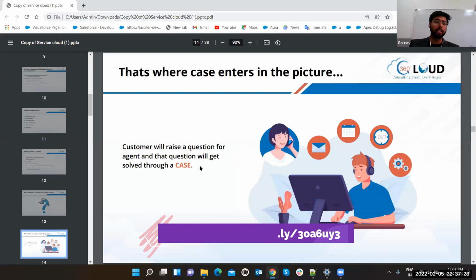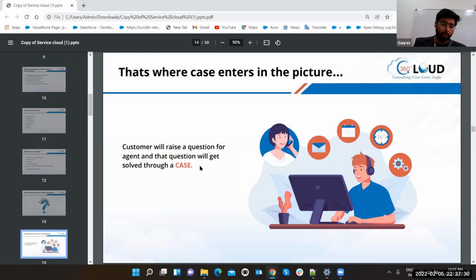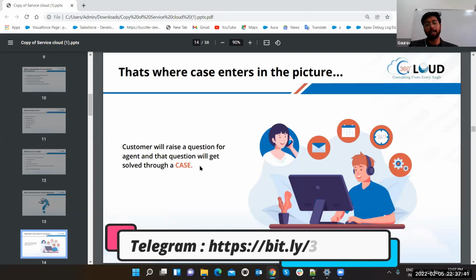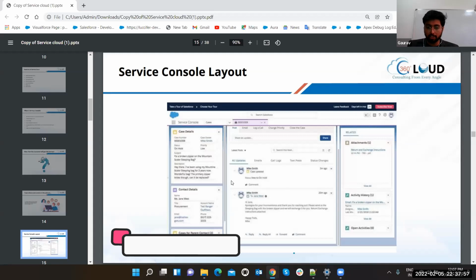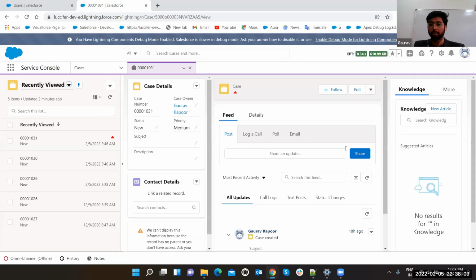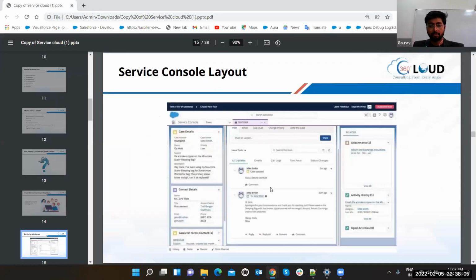Suppose I have a query that my car is damaged, and I want to talk to the department that usually handles repairs, the insurance department, right? Then I want to raise a question to the insurance department. What I will do is send a mail and ask the question, and if that insurance department is using the Salesforce system, then in that department, that question is going to be saved as a case record in the case object, right? So that's how case works. This is the service console layout. As I've already shown you, you can get multiple things here. That's the service console layout.